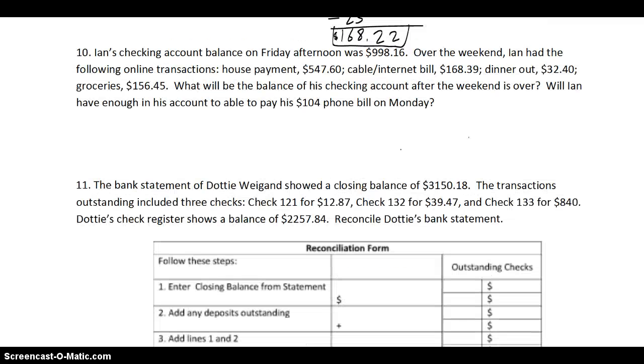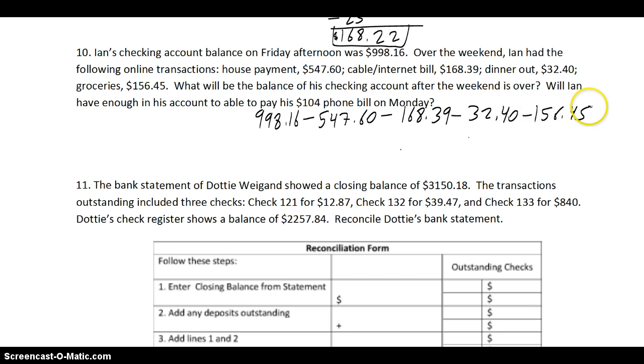Number 10, Ian's checking account balance on Friday afternoon was $998.16. Over the weekend, he started paying some bills. So $998.16 minus, he paid his house payment of $547.60, his cable internet bill of $168.39. He had dinner out. And then he also bought some groceries while he was out. Okay, that's reasonable. When you subtract all this, they want to know what the balance of his checking account is. It's just a long line of subtraction. Just type it in your calculator, watch your numbers, and watch your decimals. He ends up with $93.32 in his account left over.